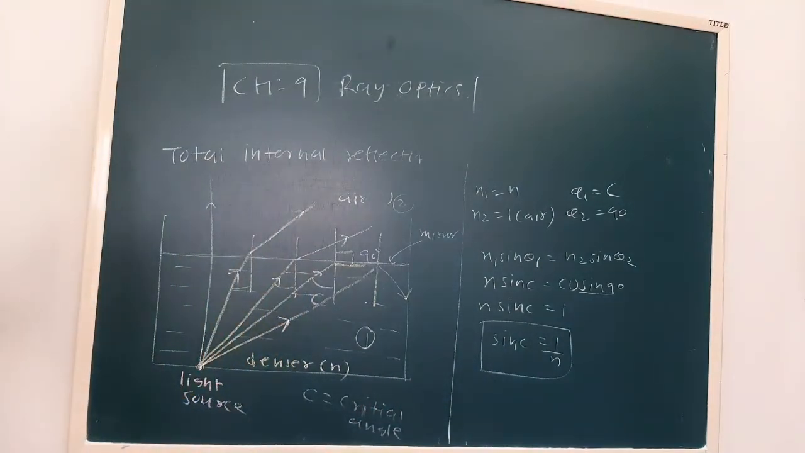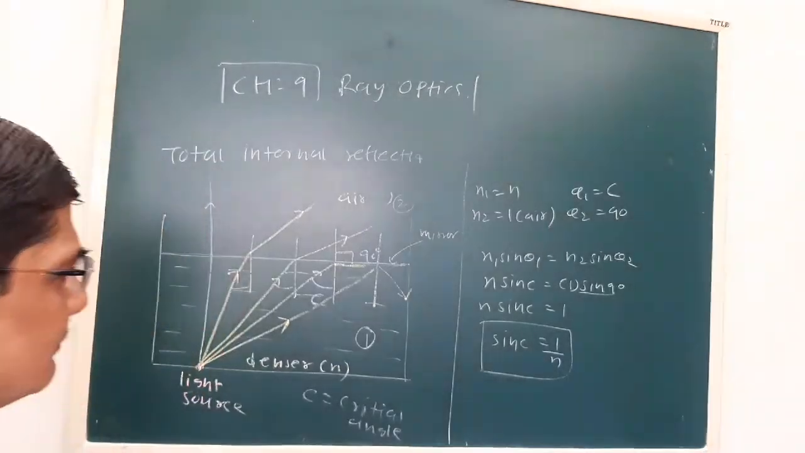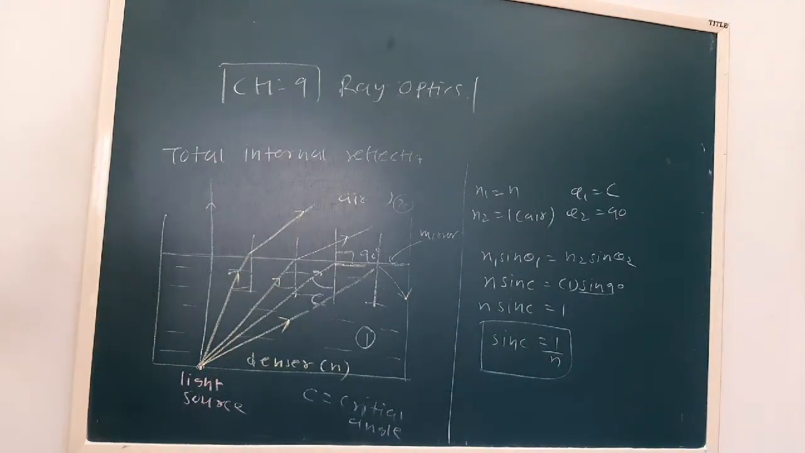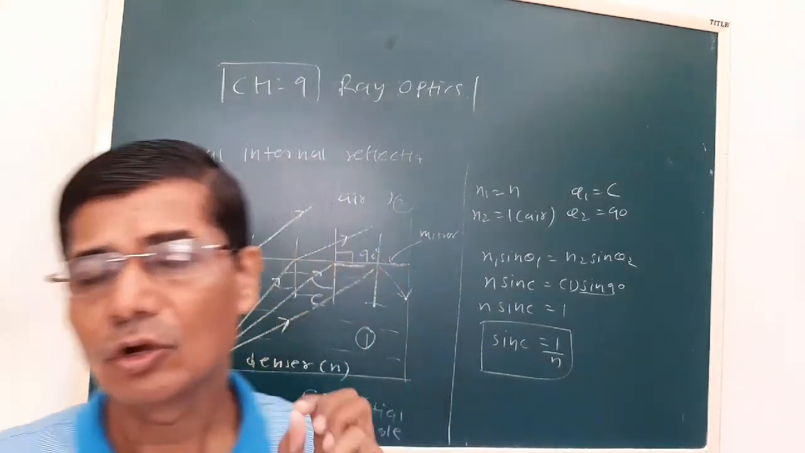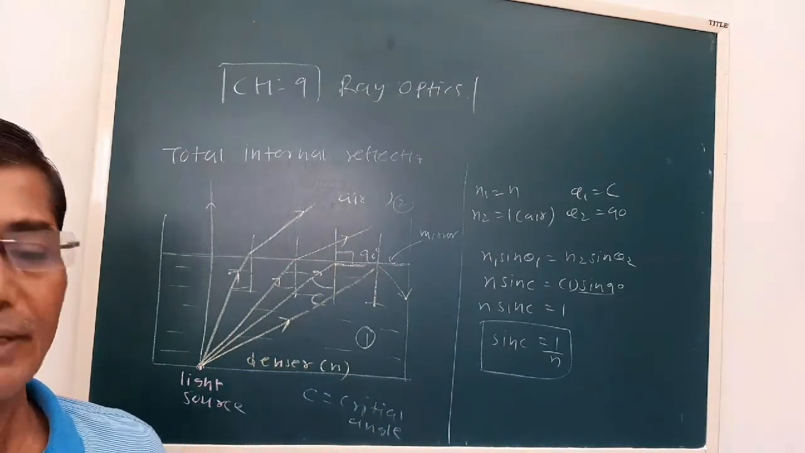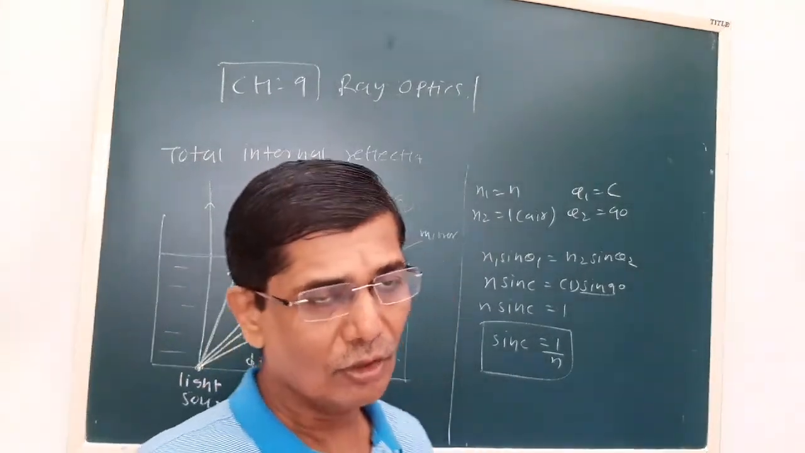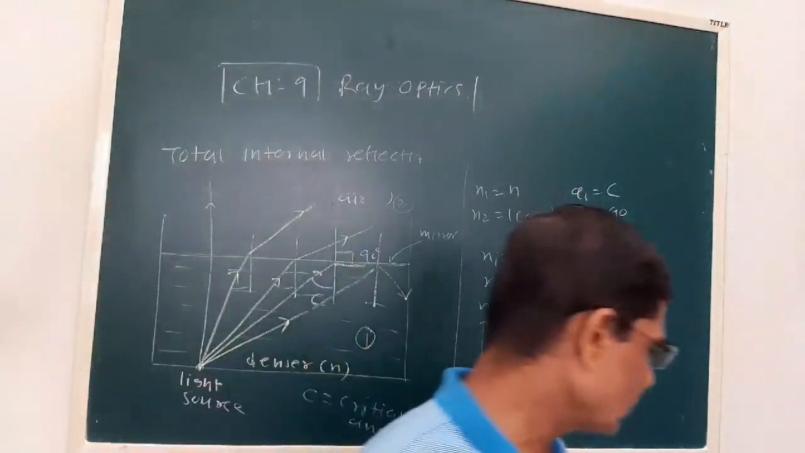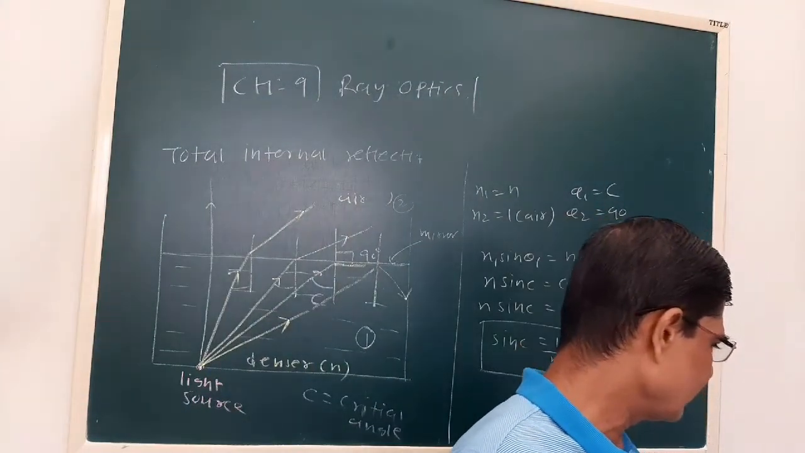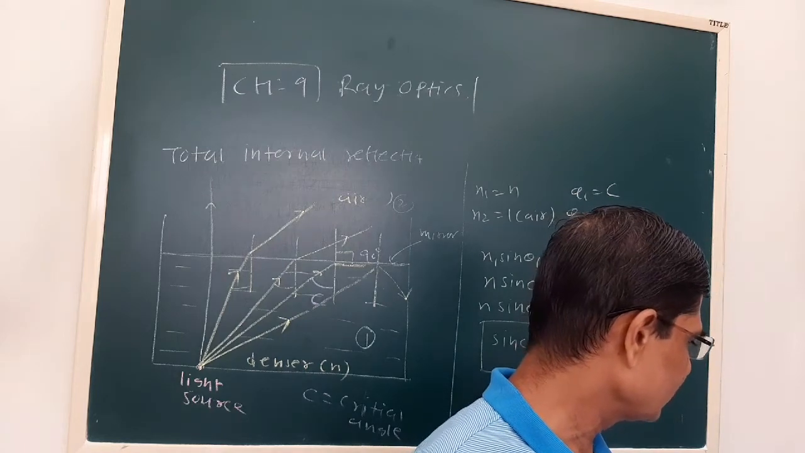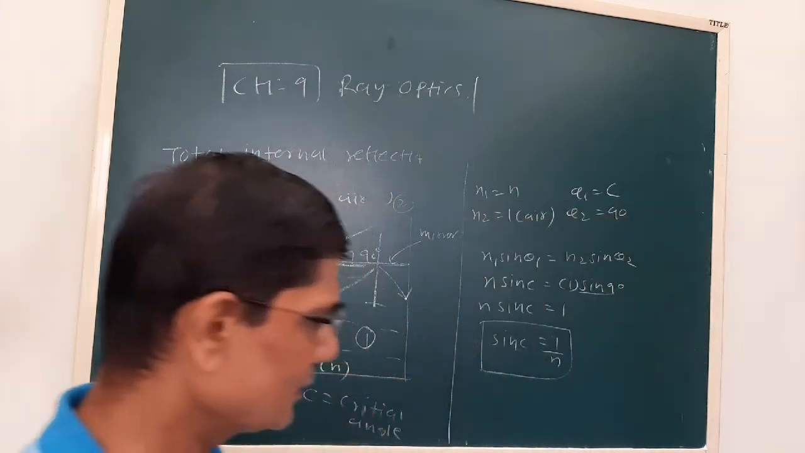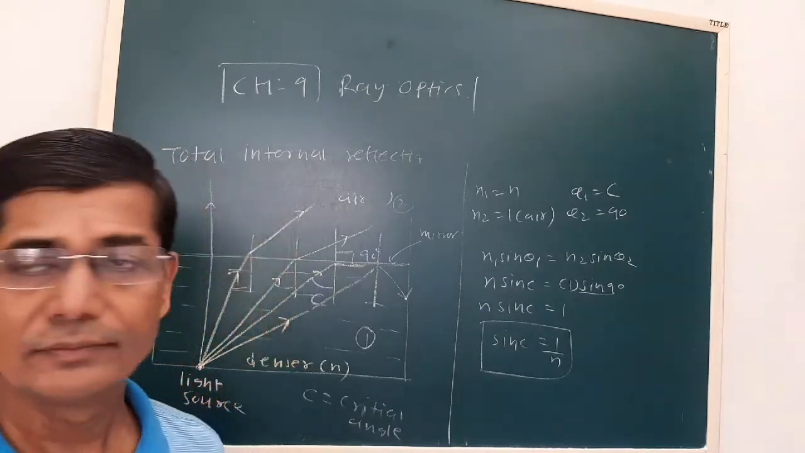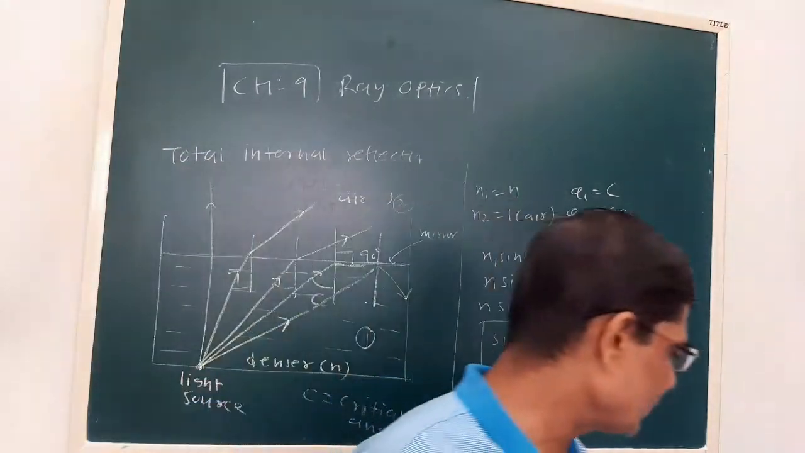So this is about the total internal reflection. So we have to keep in mind that total internal reflection takes place only when the ray travels from a denser to a rarer medium. Also, we can apply all the laws of reflection in the phenomenon of total internal reflection. Now see, what are the phenomena we come across in our day-to-day life.